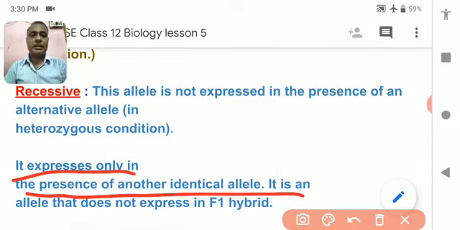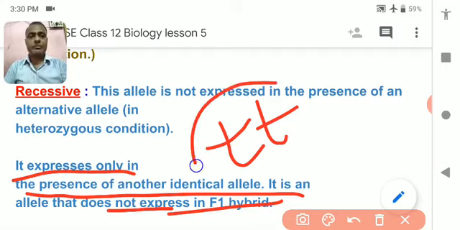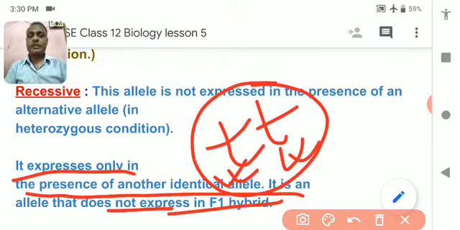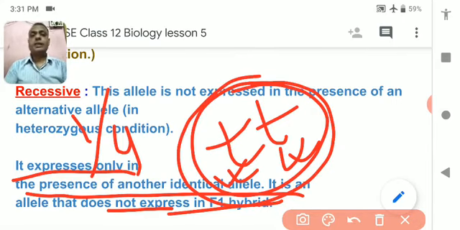When it is present in homozygous condition, means shortness will always express in a pair. When the small t is present in a pair, the child will be short. So recessive character remains suppressed in the F1 generation. When the children of the F1 generation are recrossed, you'll see 1/4 of the offspring show the recessive character.